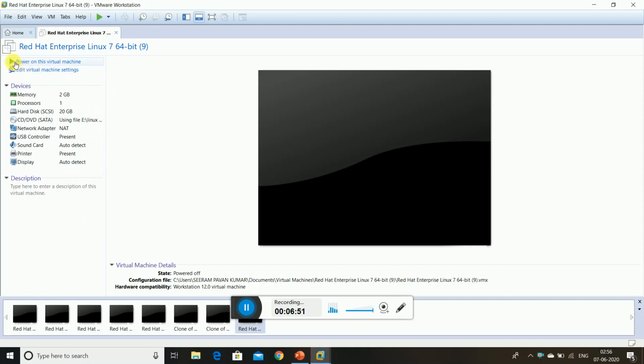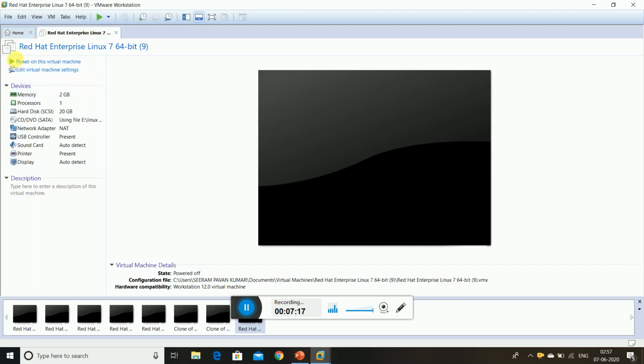Now this is the process. This is the virtual machine created. What is the memory required? What is the hard disk required? Because of your project, what are the GBs required? You can put it. As per the initial, I took 20 GB. In the real scenario, hundreds of TBs are taken. Just for this, power on this virtual machine is the option.